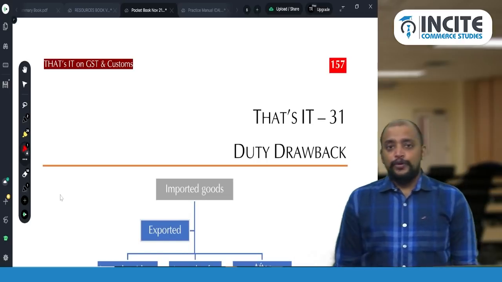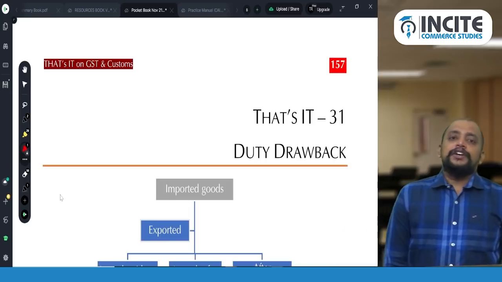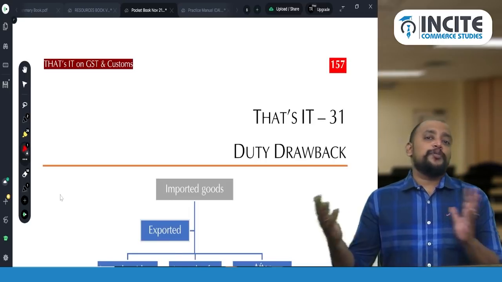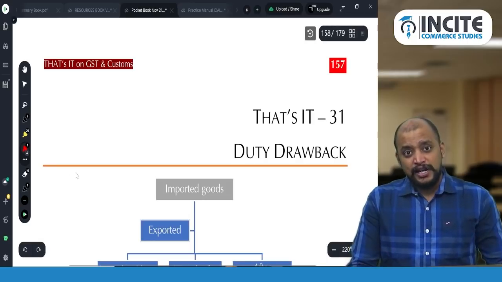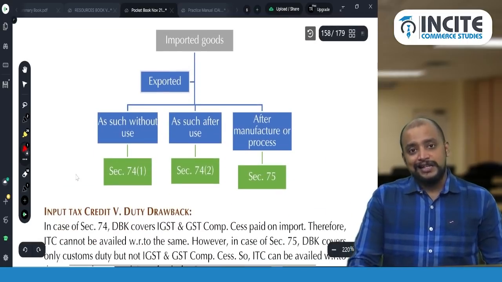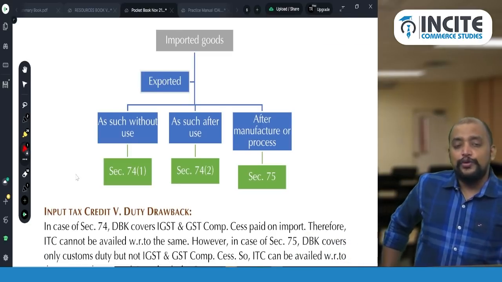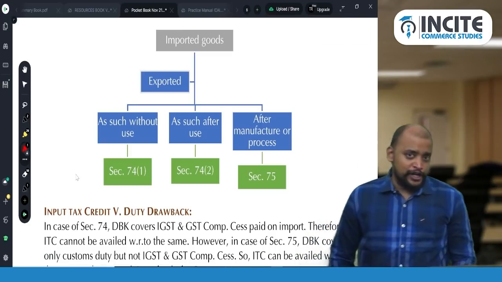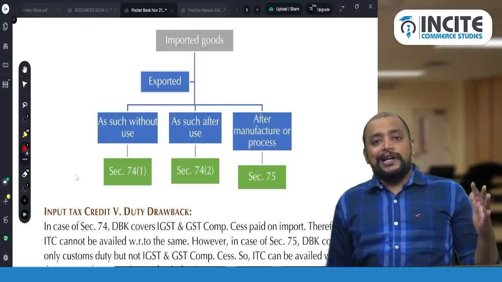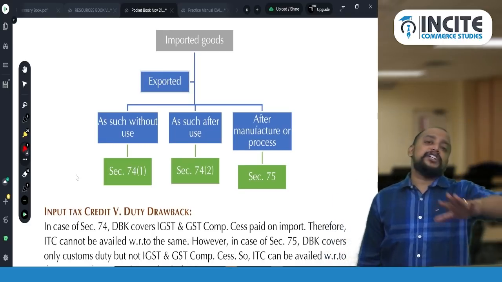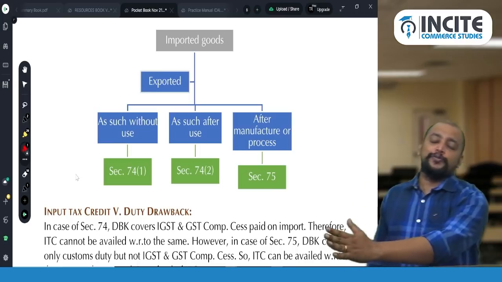When imported goods are exported, either as such or after process. If it is as such, with use or without use. So when imported goods are exported, then you will get duty drawback. And there are three situations where you will get the duty drawback. If imported goods are exported as such, means whatever you have imported, that only you are exporting without being put